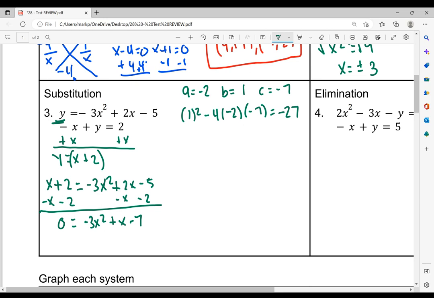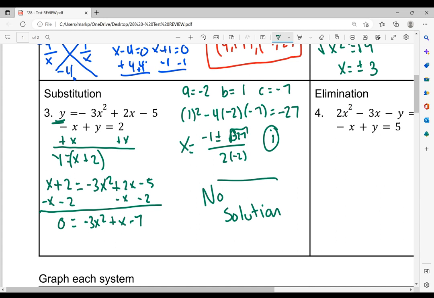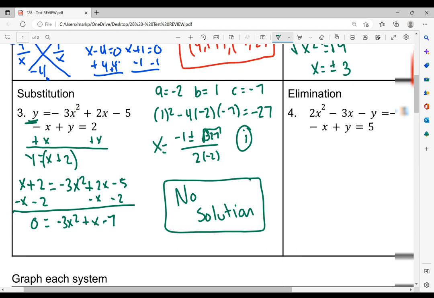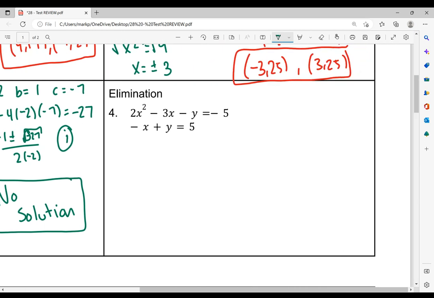Now, hopefully you remember when you do the quadratic formula, x equals opposite of b, which would be negative 1, plus or minus the square root of negative 27 over 2 times a, which would be negative 2. But because of this negative right here, we get an i in our answer, and that's imaginary. So they actually do not intersect. The actual answer should be no solution. There we go. All right, let's go ahead and move on to number 4.